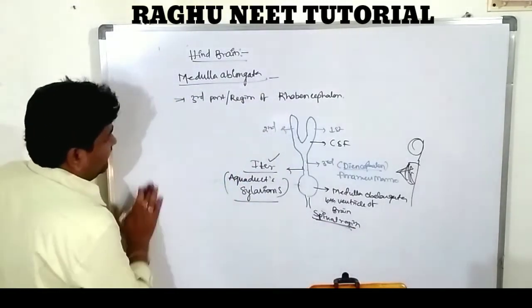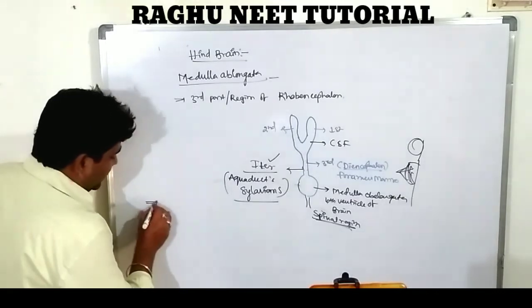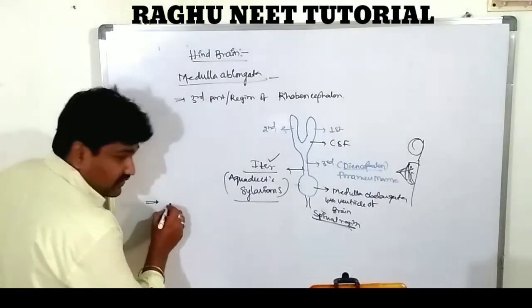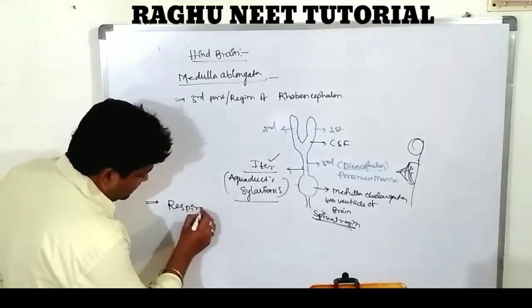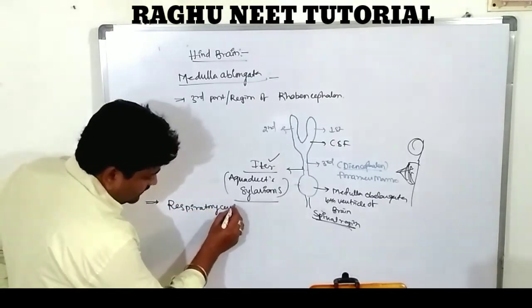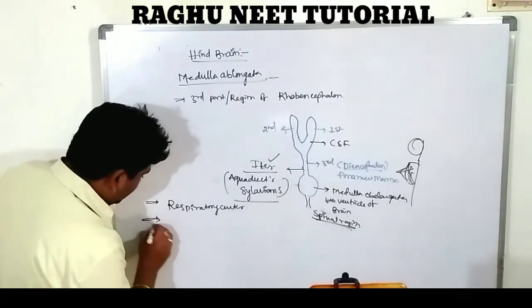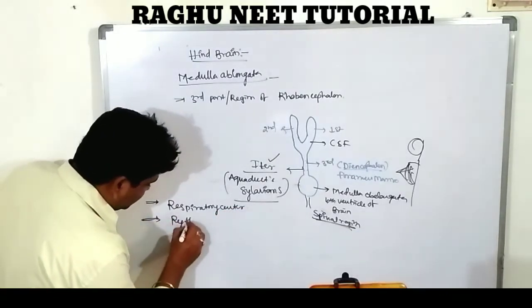What are the functions of the medulla oblongata? It acts as a respiratory center and a rhythmic center of the heart.